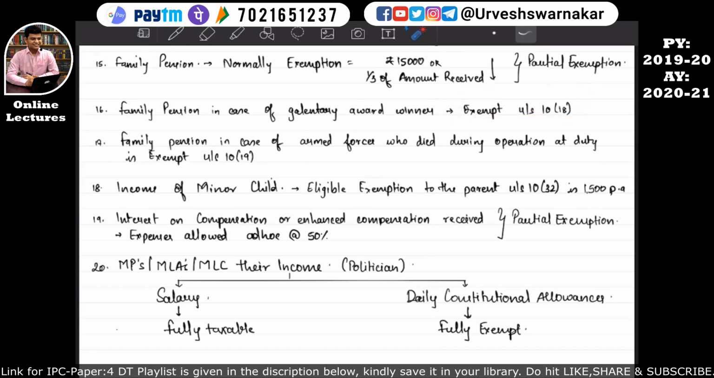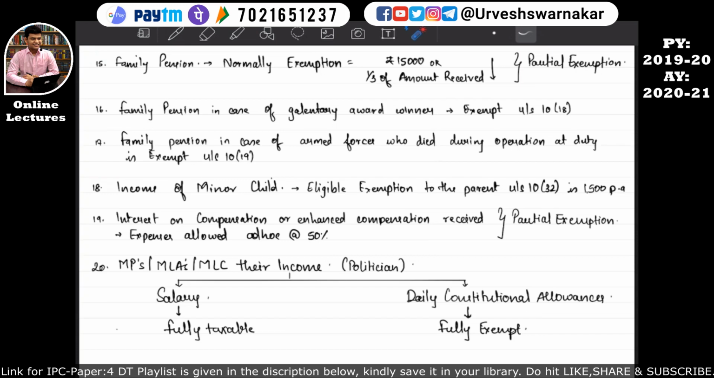I hope this is quite clear. So let's move on to point number 17. Point number 17 says that family pension in case of armed forces who died during operation at duty is exempt under section 10 subsection 19. I hope this is quite clear to you all. It is quite self-explanatory. Okay, so let's move on to point number 18.